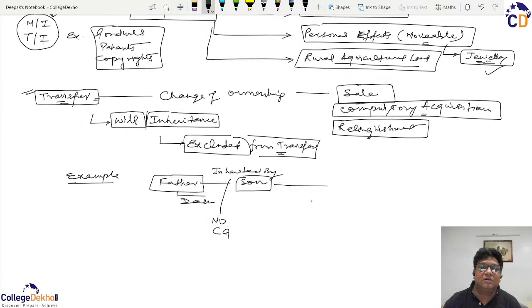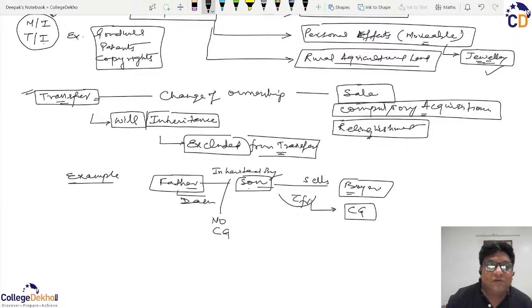But now if the son sells the property in favor of a buyer, then it constitutes a transfer, and therefore there will be capital gains. So here there is an inheritance from father to son, and then the son sells the property to a certain buyer after acquiring the ownership from the dead father.